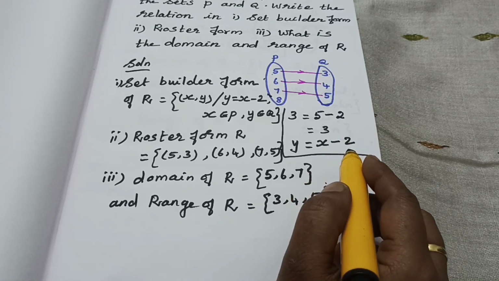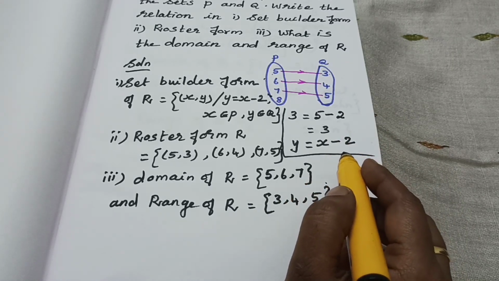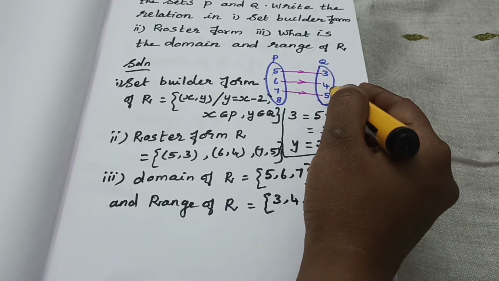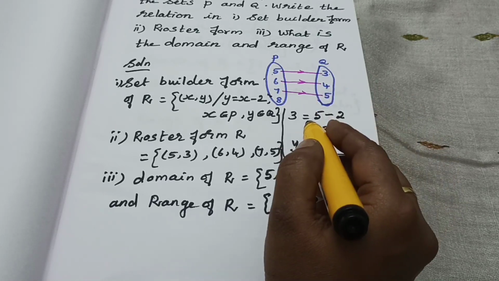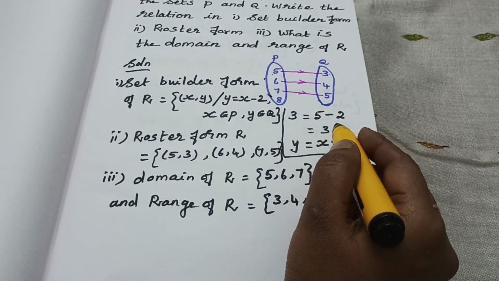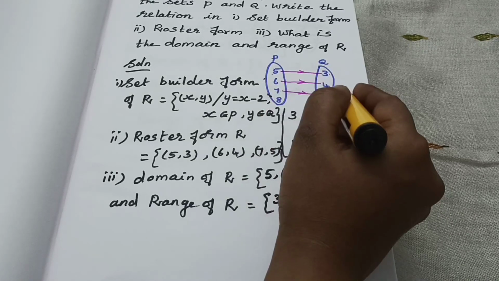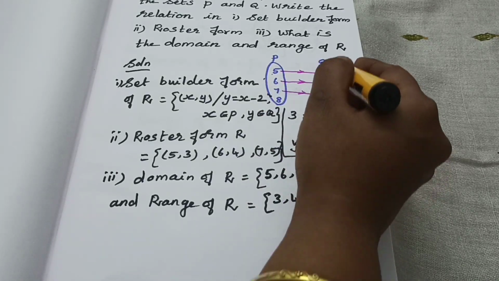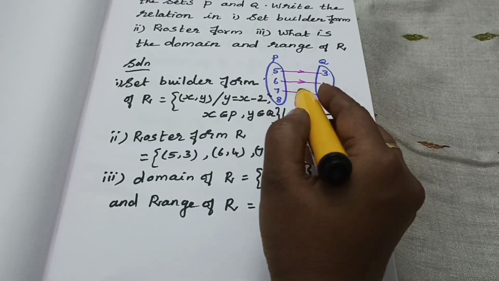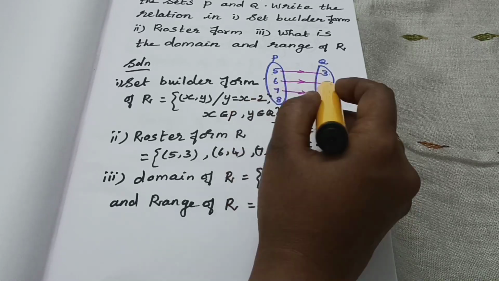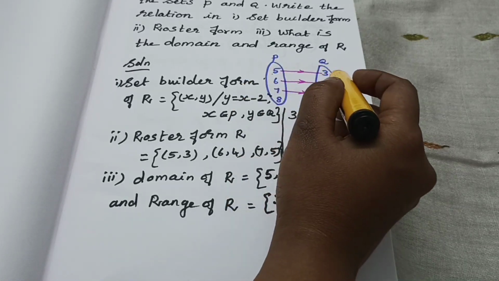Range of the relation is y belongs to B, where x is related to y for some x belonging to A. Okay, then here what are the relations we have? 7 and 5, here 6, 4, 5 and 3, isn't it?